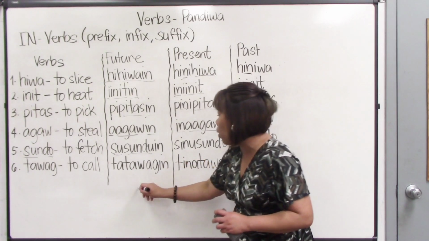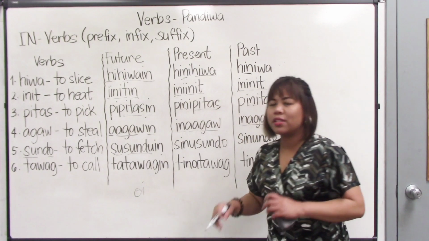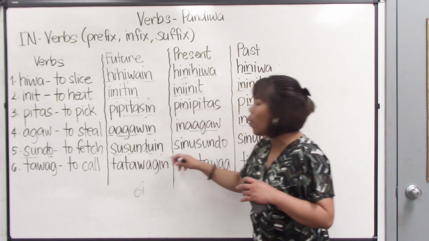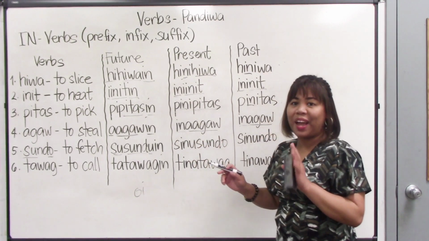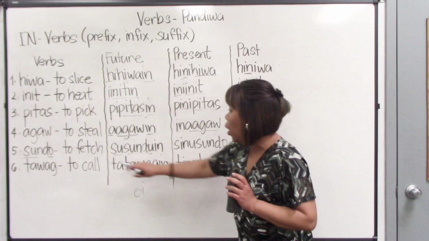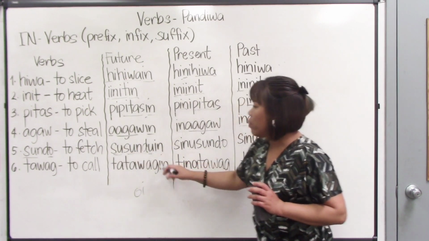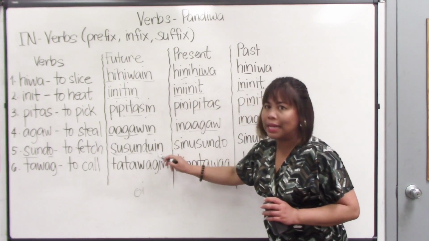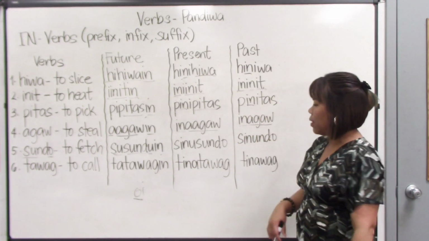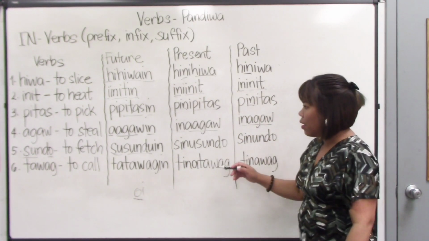Because if this is an o and i, it would be connected, right? The oi. It would become susundoin. But we don't have that kind of sound in the Filipino language. So that's why we convert the o into u. So we read it as susunduin. We don't combine these.